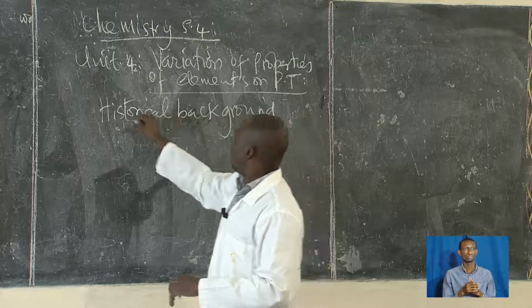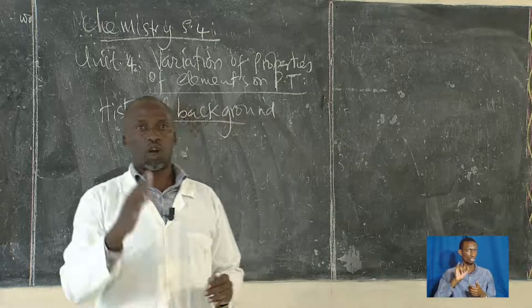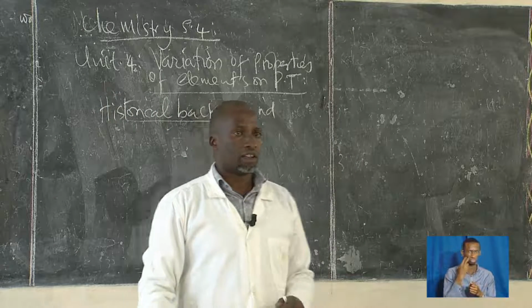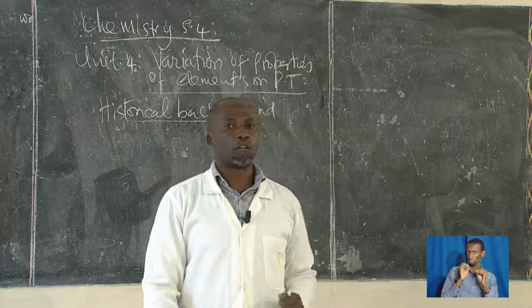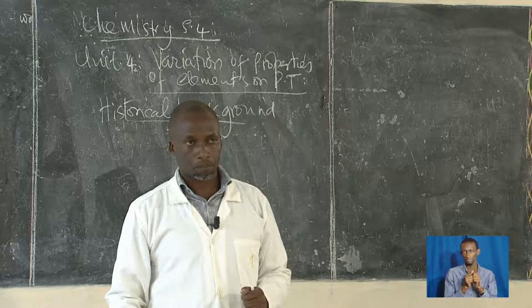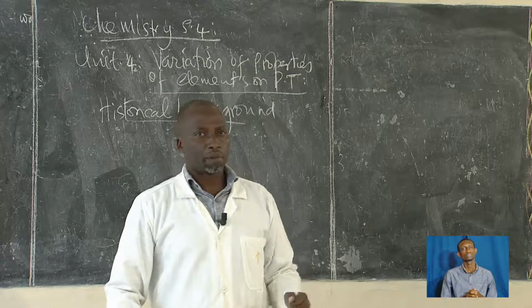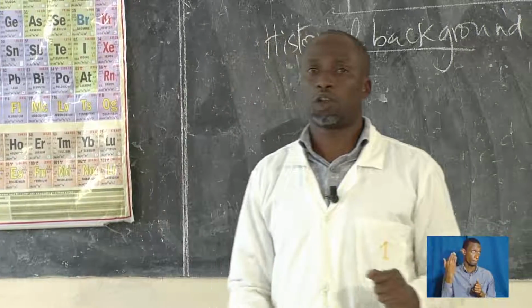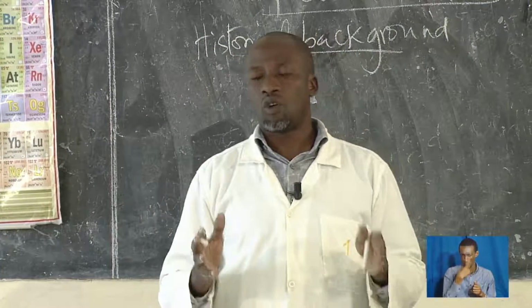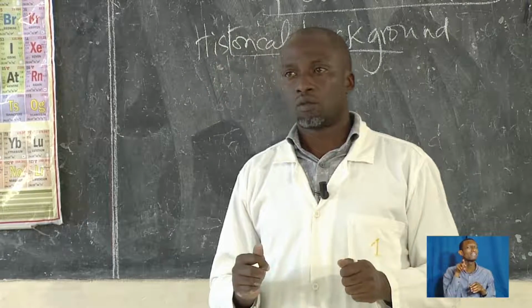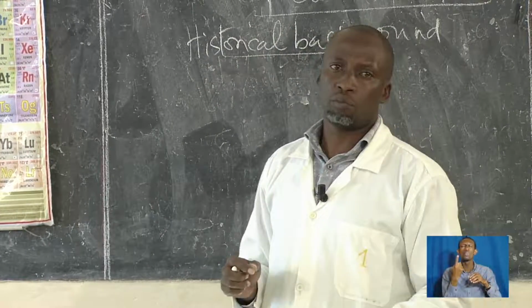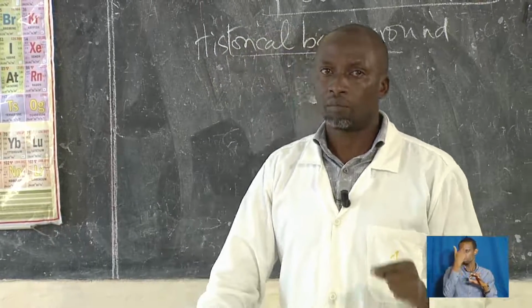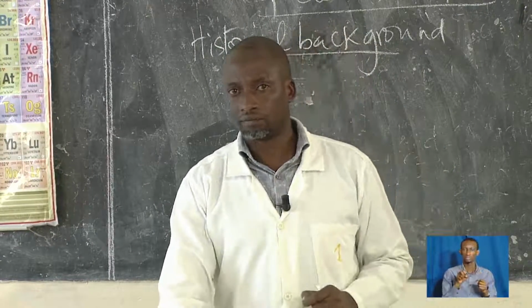So before we look at the lesson of today, I want us to go together, and I want to see whether you still remember what we talked about yesterday. If you remember very well, I said that the discovery of this periodic table is one of the most important discoveries that has ever been made by mankind.